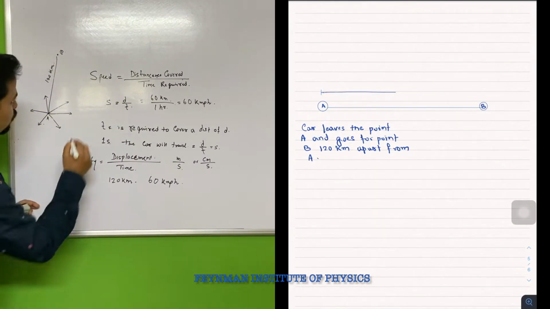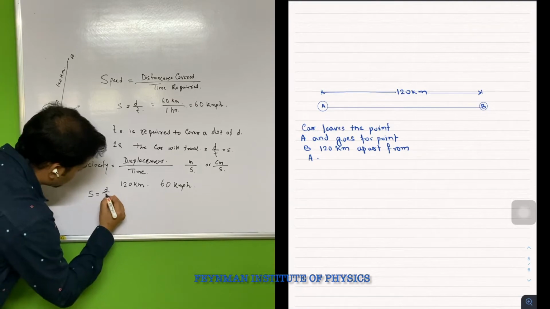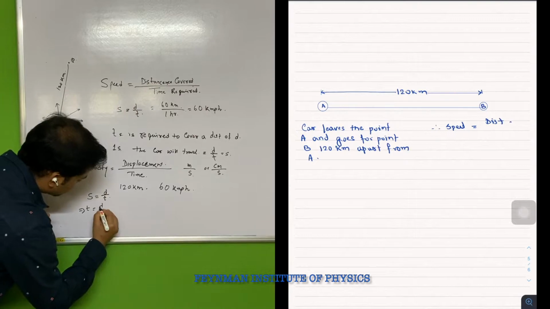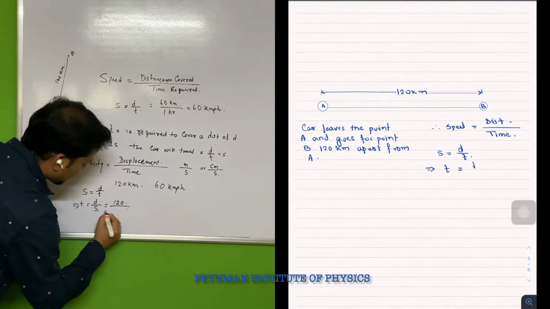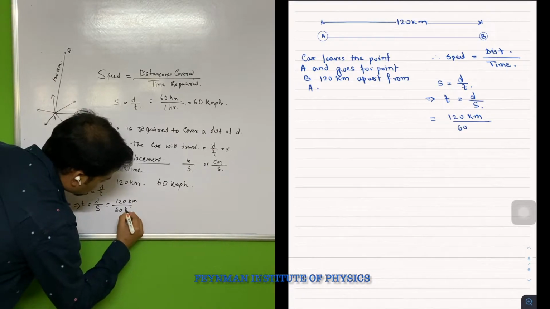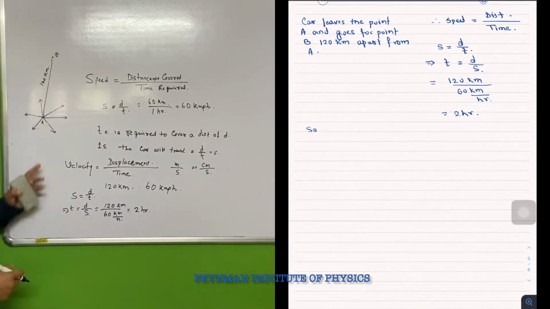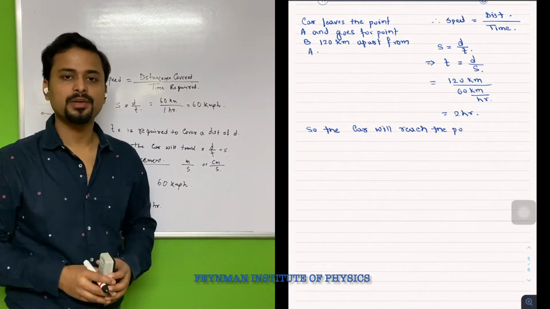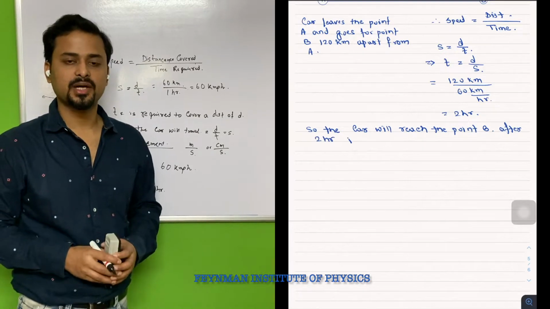Therefore, we can use this formula for solving this problem. We have S is equal to d by t, so we can find t is equal to d by s. Now here distance is 120 kilometer and s is 60 kilometer per hour. So obviously it will reach its destination, the point B, after 2 hours from starting its journey. And by measuring the velocity, we can easily say in which direction the car is actually traveling.